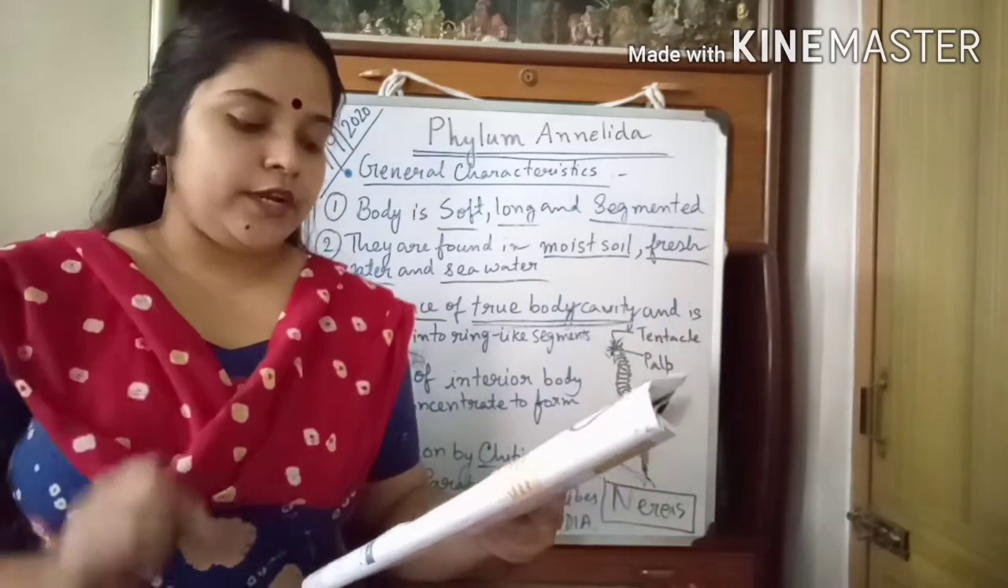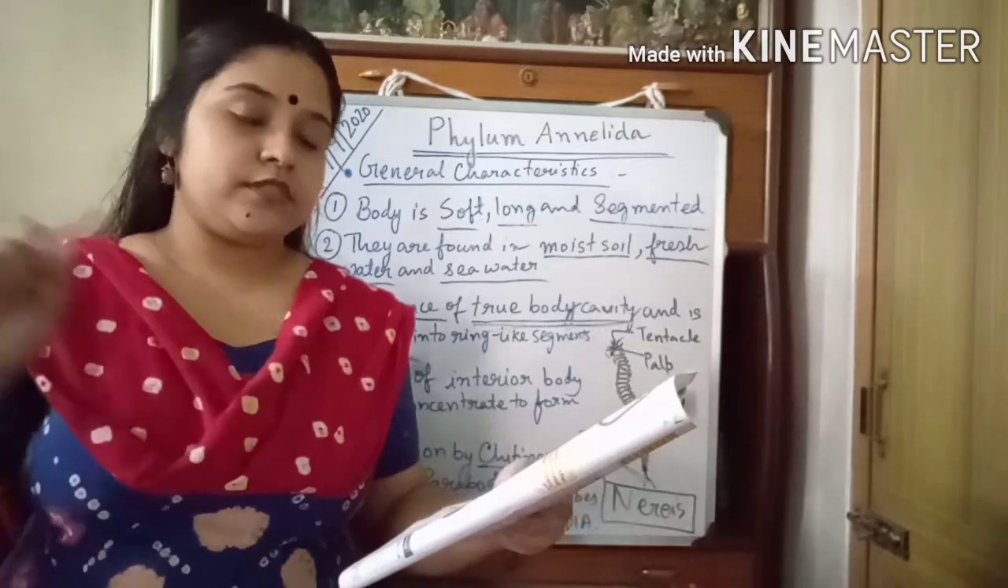On the basis of excretory cells, what will be the difference between these three types of worms?